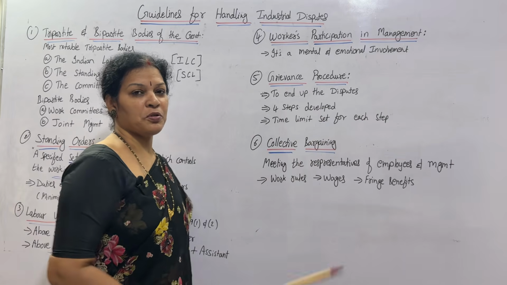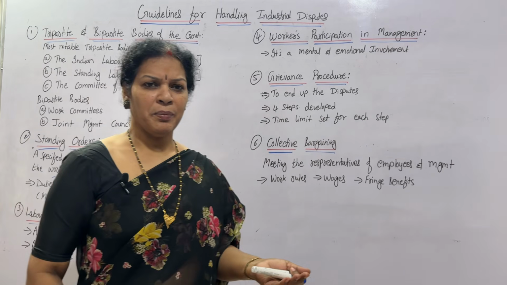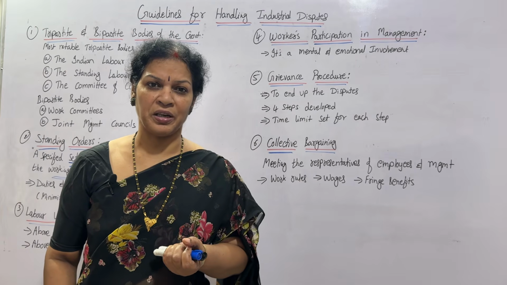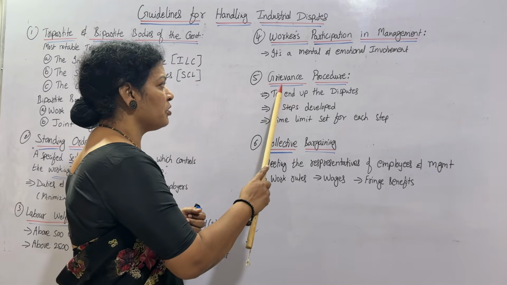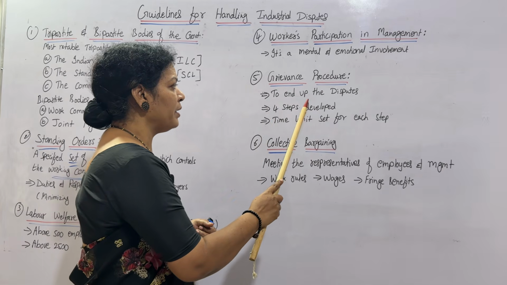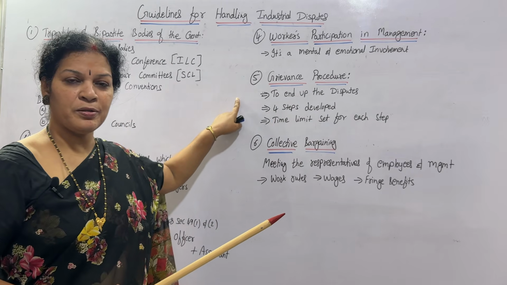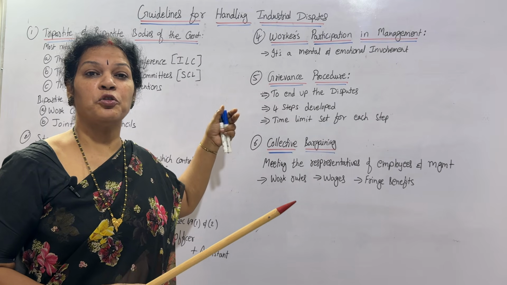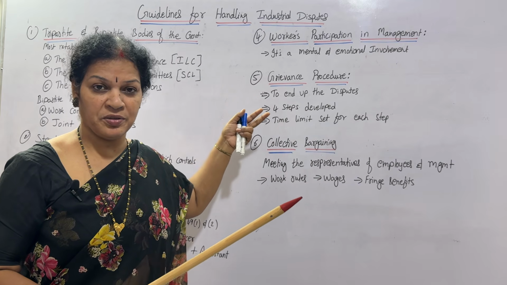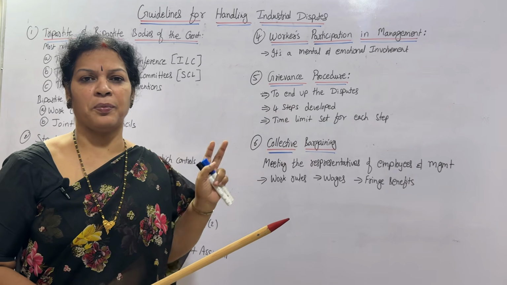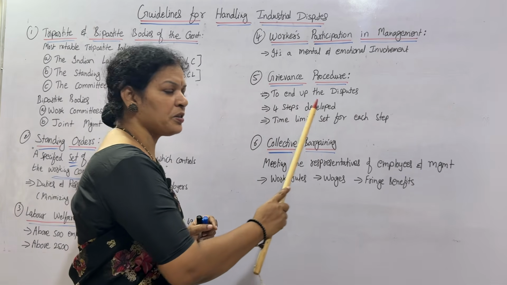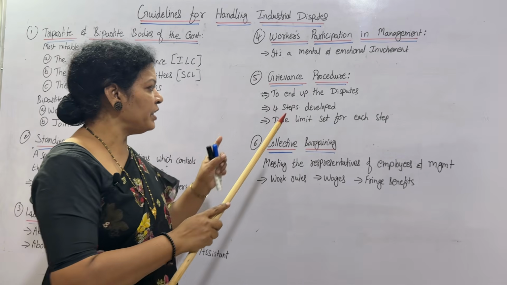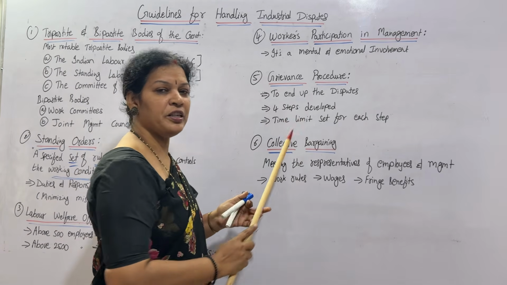Next one, grievance procedure. How a problem comes to the management, how to proceed, what is the procedure of grievance handling. So the grievance procedure is to end up the disputes. The main ambition is to end up the dispute. Disputes should not be lingering or postponed many times. You have to solve it, put the full stop. How? Four steps are developed here.